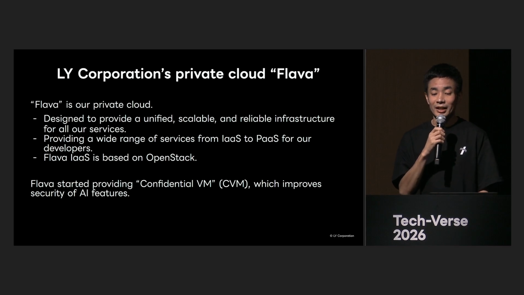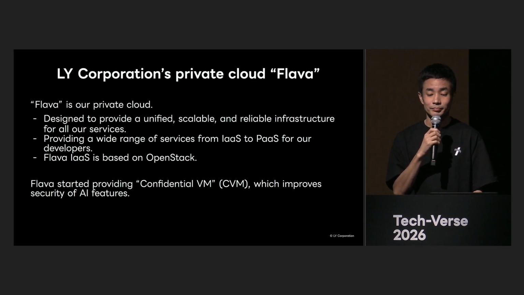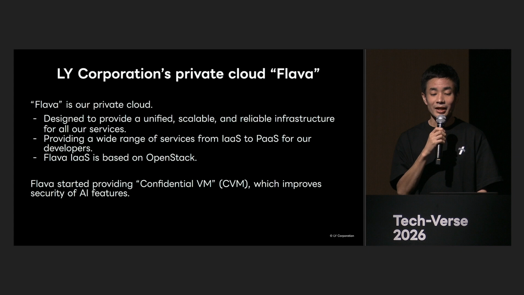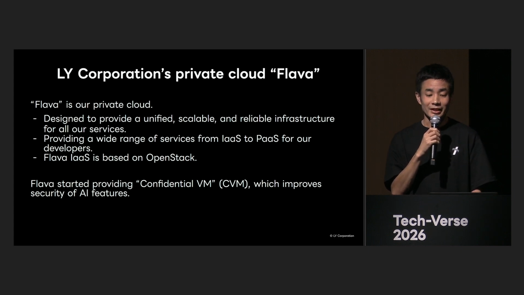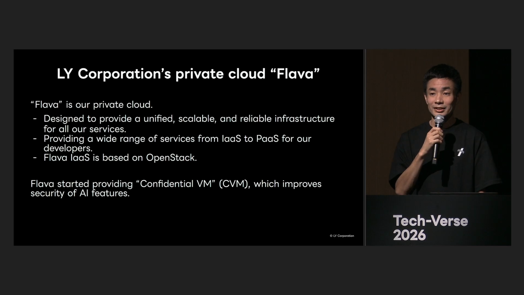Line Yahoo internally provides a private cloud called Flava. As an integrated in-house cloud, we provide various services such as IaaS and PaaS. For IaaS, we use OSS called OpenStack. This time, I will talk about the in-house implementation and provision of Confidential VM to improve the security of AI functions.